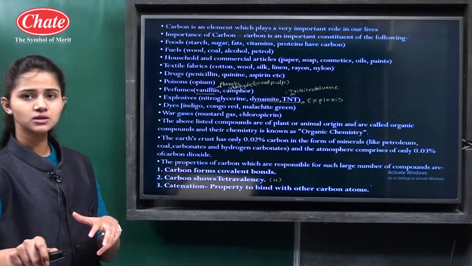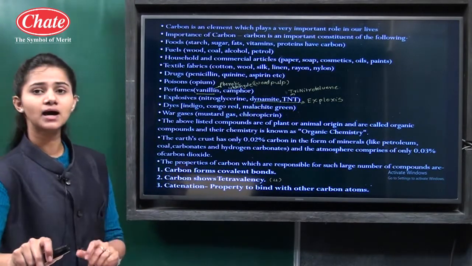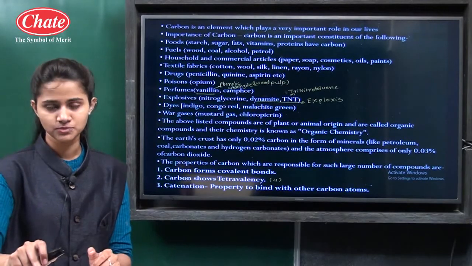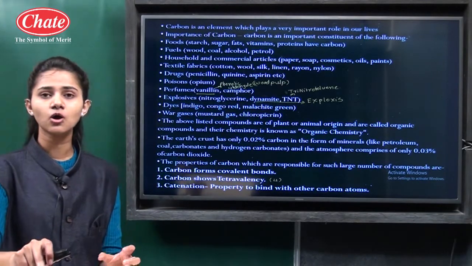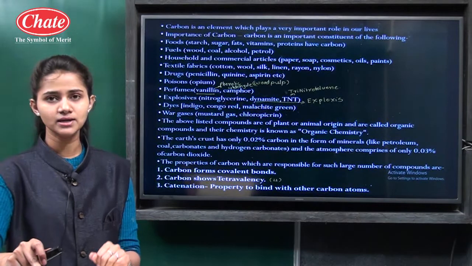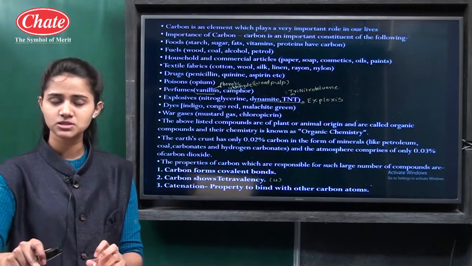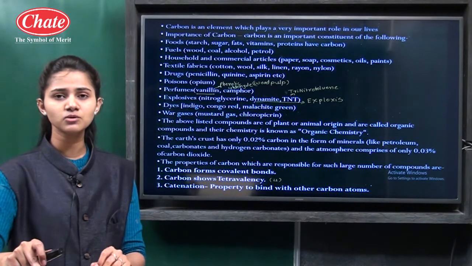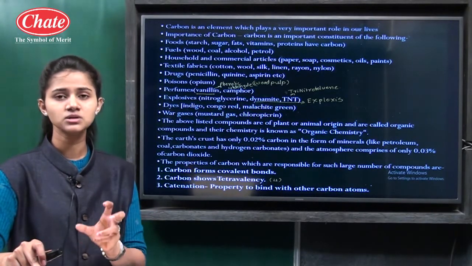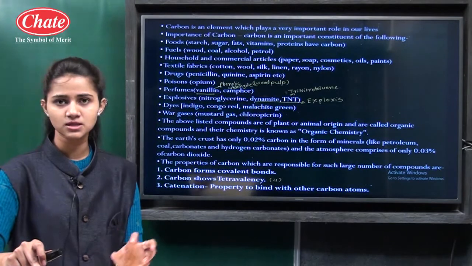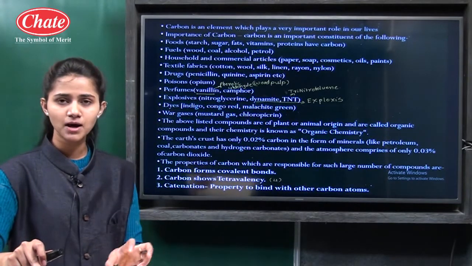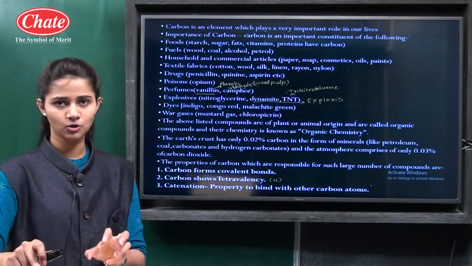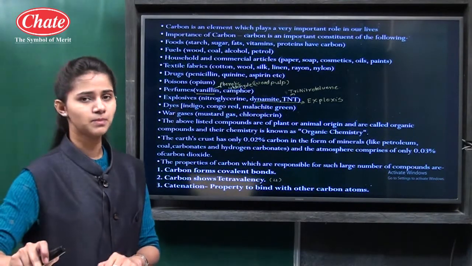If you see, all these compounds are of plant or animal origin. So the compounds which are obtained directly or indirectly from plants or animals are called organic compounds. And in organic compounds, the essential element which is present is carbon. So the compounds which are made up of carbon are called organic compounds.